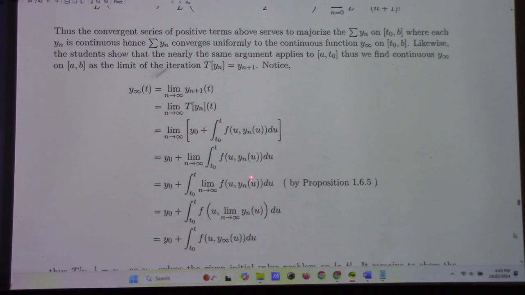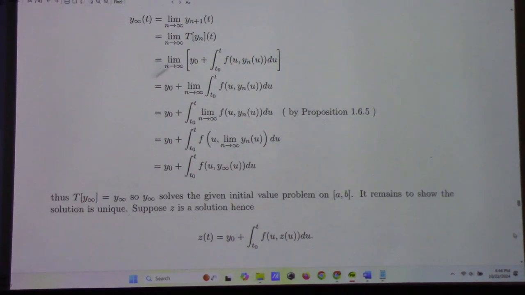So because this is in fact a uniformly convergent sequence, which is going to be based on the assumed continuity of f and the proved uniform continuity of the sequence, which we've already done by the Weierstrass M test, we can in fact flip the order of the limit and the integration like such. And once we do that, using the usual continuity of f to bring the limit inside, we then have this, which then shows that in fact the limit is indeed a fixed point of the operator, which is to say that it solves the differential equation. And these arguments can be repeated on the other half, from like a to t naught.